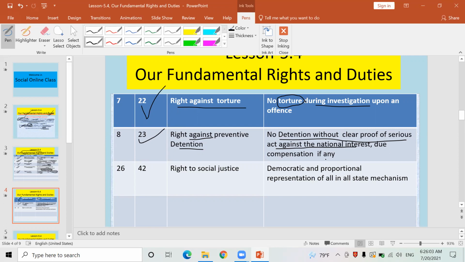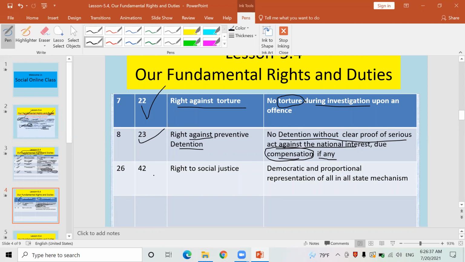Due compensation, if any. यदि कसैलाई हैन झुटो आरोप लगाएर अब कस्टडीमा राखेको छ भने उसलाई के गर्नुपर्छ, compensation must be given. Okay, and whoever is going to be detained, going to be taken into custody, there should be a letter from that particular administration stating why he is going to be taken into custody. Such a reason-mentioning letter must be there.